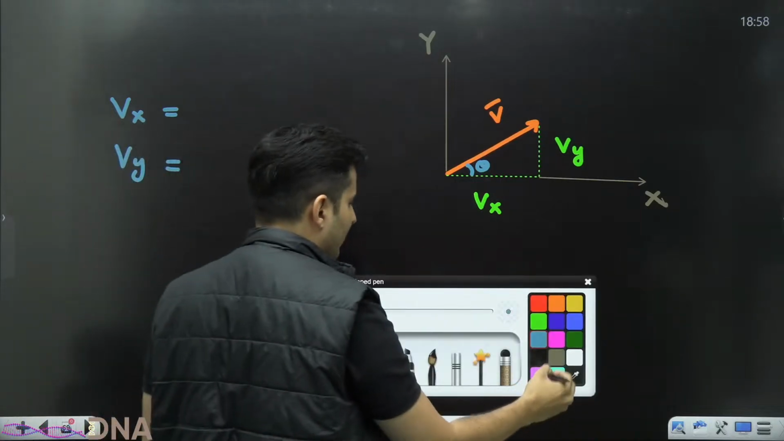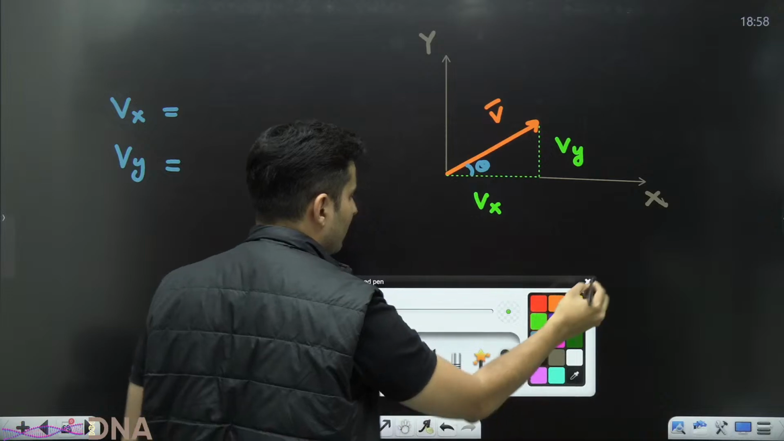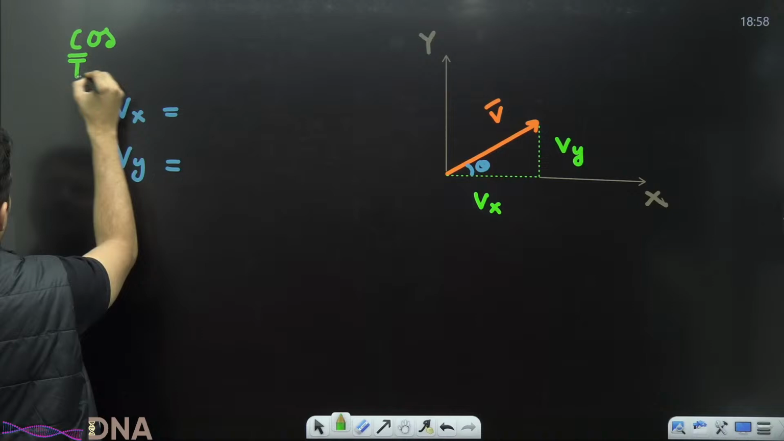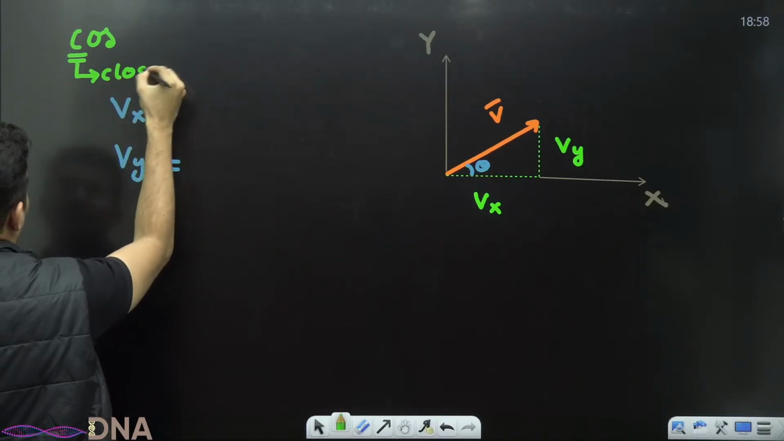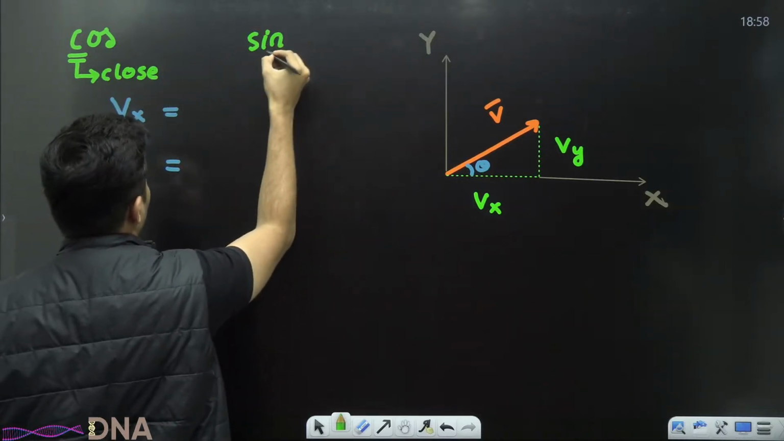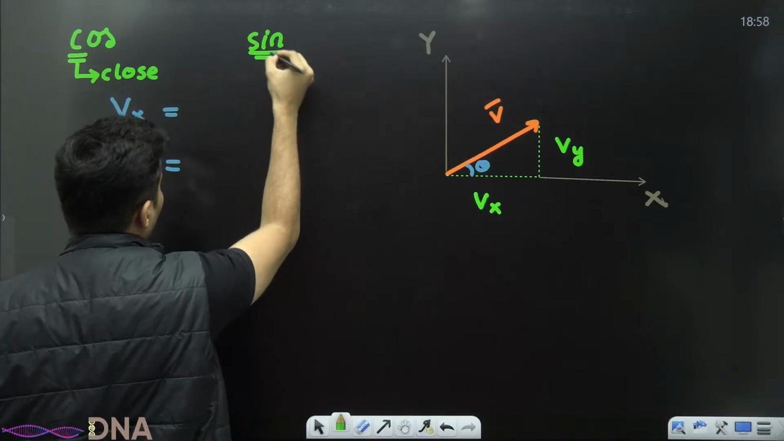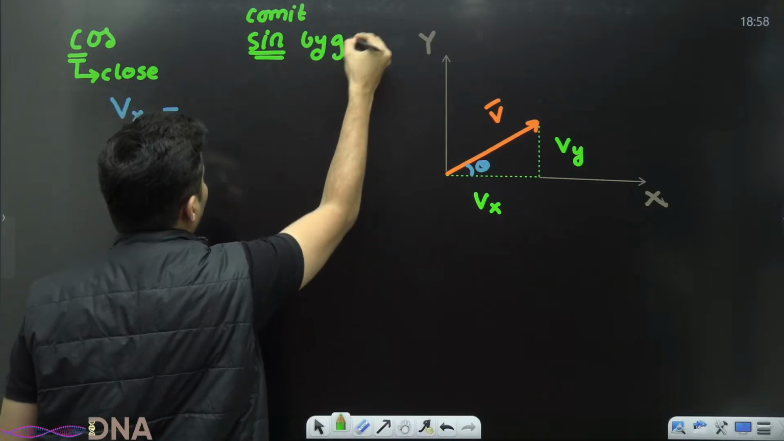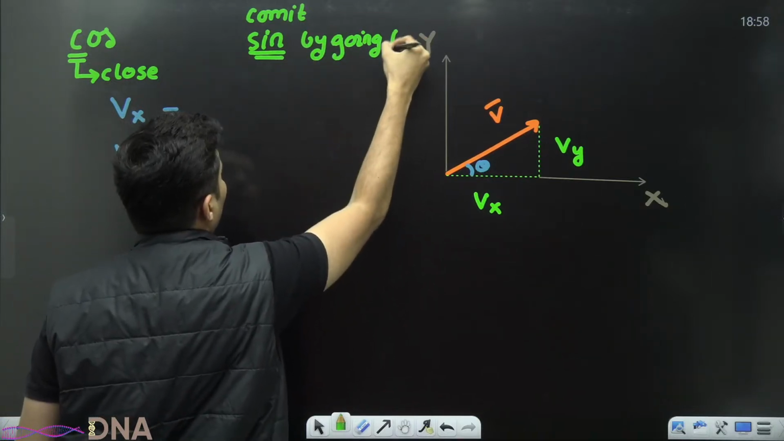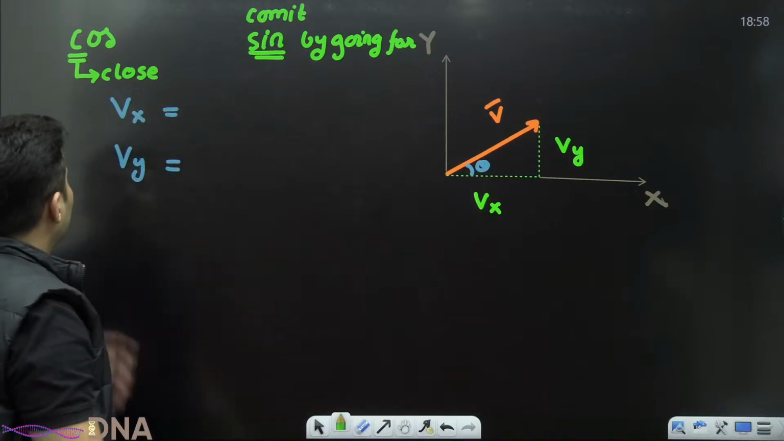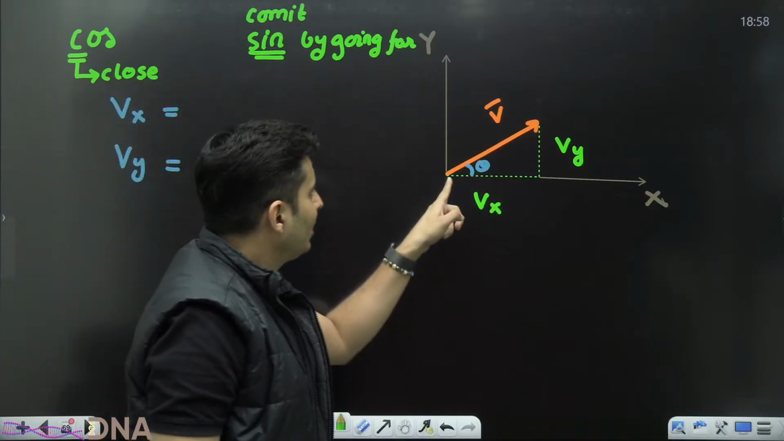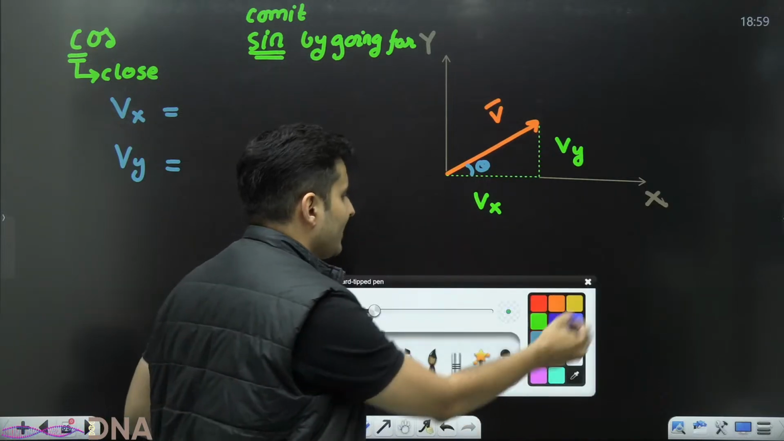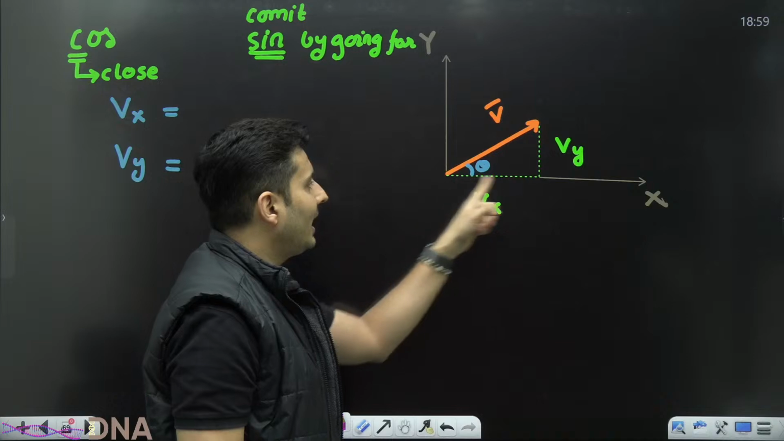Just remember this phrase. Cos C. C for close. Sine is a sin. You commit a sin by going far away. What does this mean? Out of these two components, who is closer to theta? It is the x component.